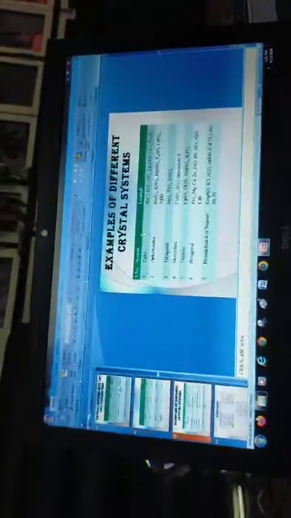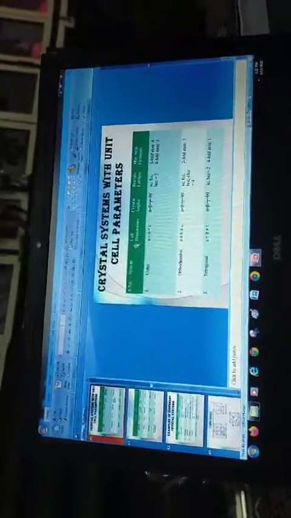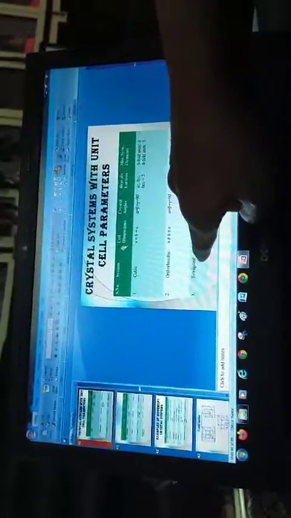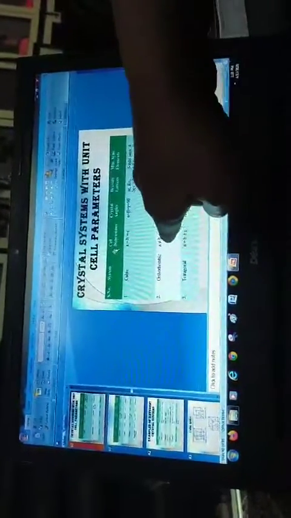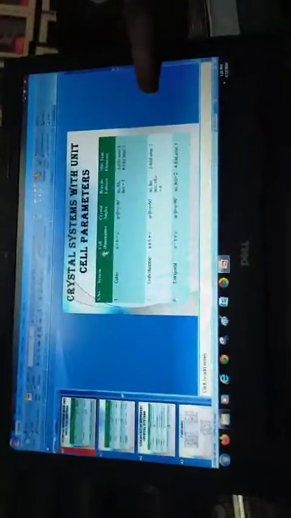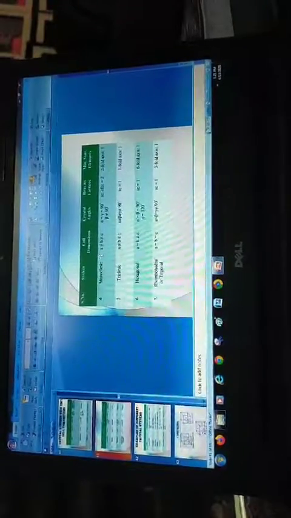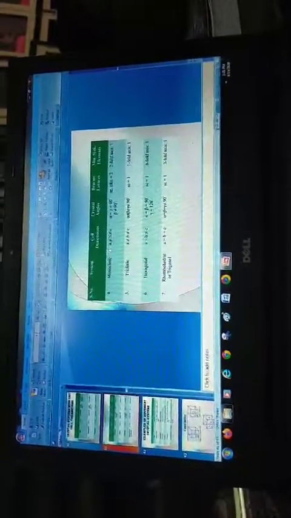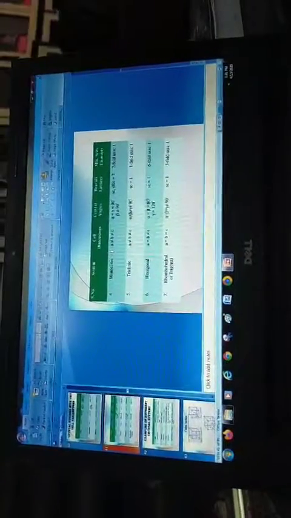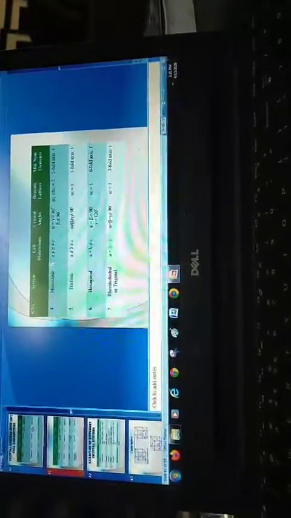And this is why I have arranged them with the help of a slogan. Cubic, then tetragonal, only one variation, then orthorhombic, two variations. So a disordered arrangement has been taken according to my order so that it can be memorized easily, and this will be very helpful for your competitive examination. There you may be asked, such type of arrangement is possible in which of the following: options A, B, C, D, monoclinic, triclinic. So you can go for the answer if you know this chart, and this chart can be learned with the help of this slogan. That's why I'm suggesting it to you.